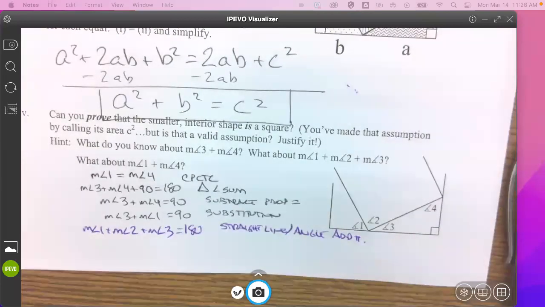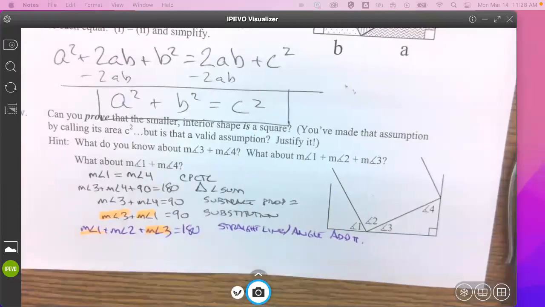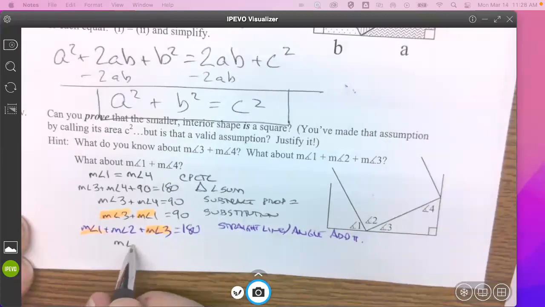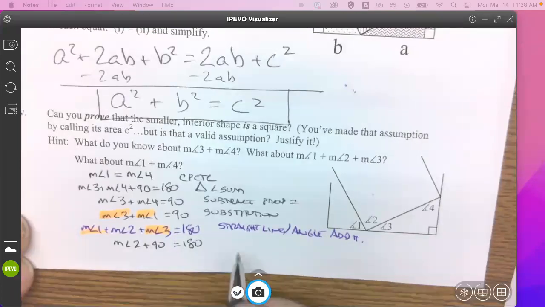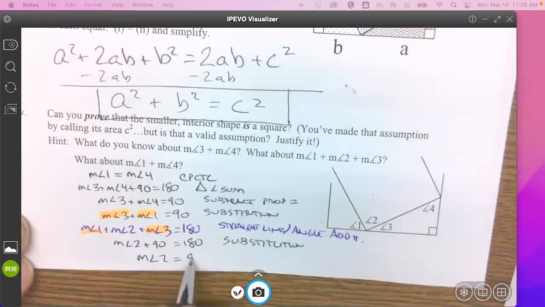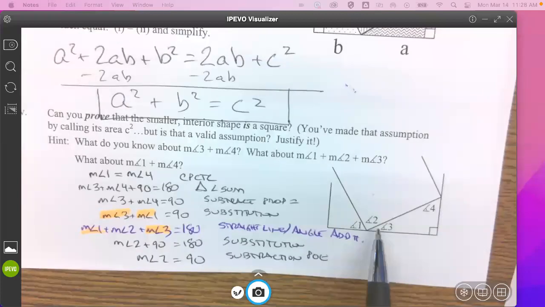So now if 3 and 1 make 90, I can substitute here and say that the measure of angle 2 plus 90 equals 180. Substitution. Subtract, and I get the measure of angle 2 equals 90. Subtraction. In other words, I've just proven that this is 90 degrees.